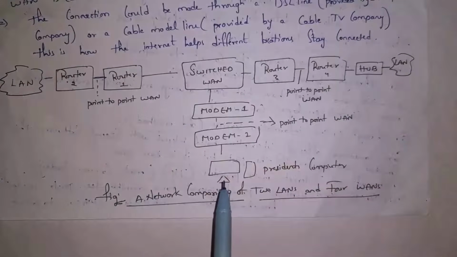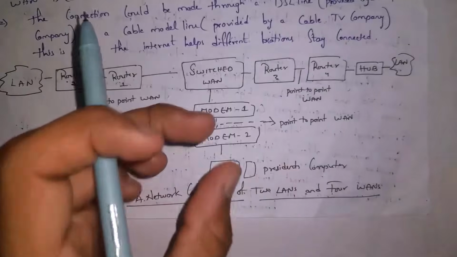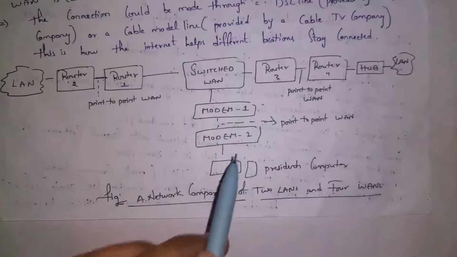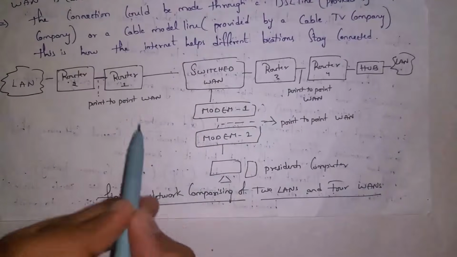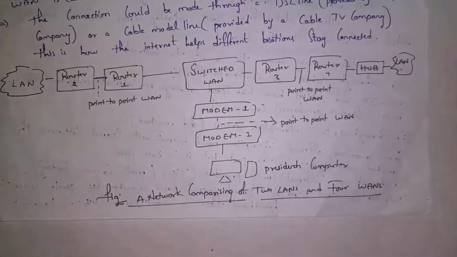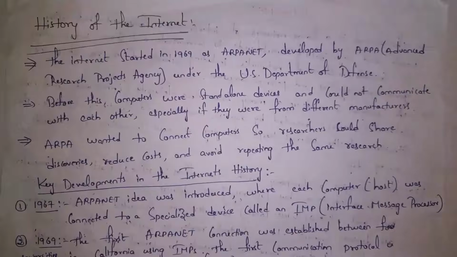And this is the manager's computer. He will connect a modem to his computer in order to access Internet. And this modem is connected to another device outside the house. This connection is known as point-to-point WAN. This is the structure of Internet. Next I will explain the history of Internet.